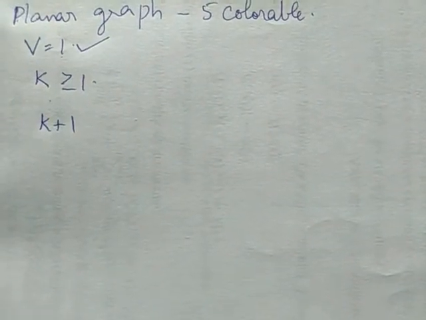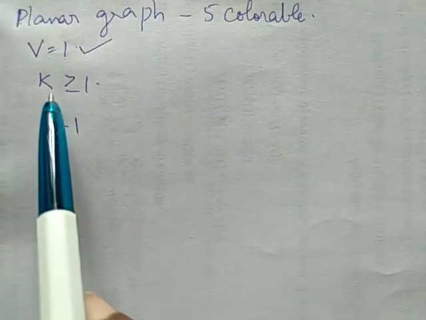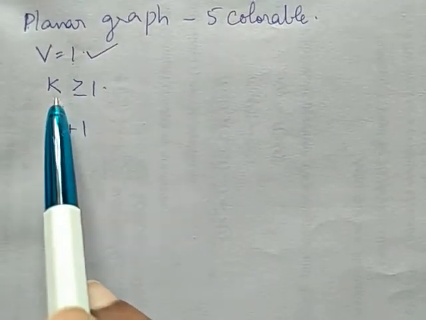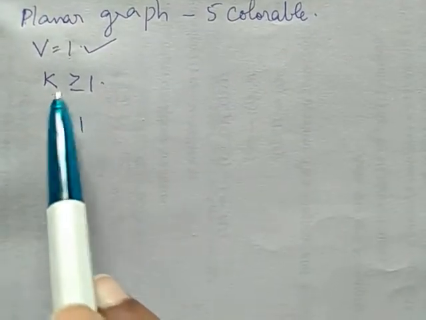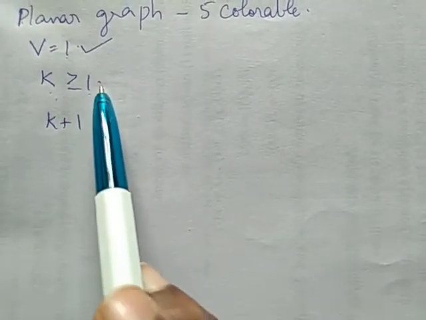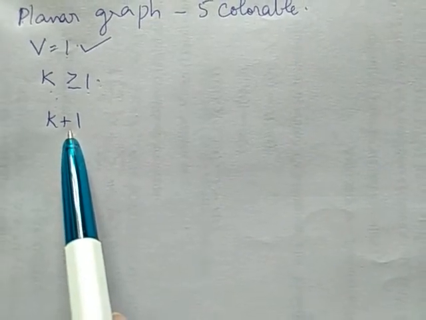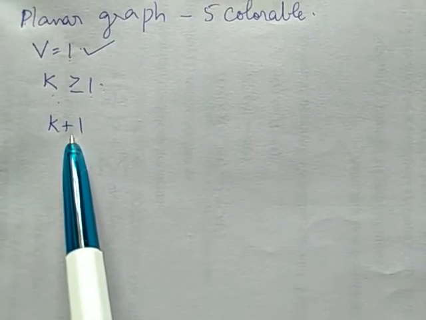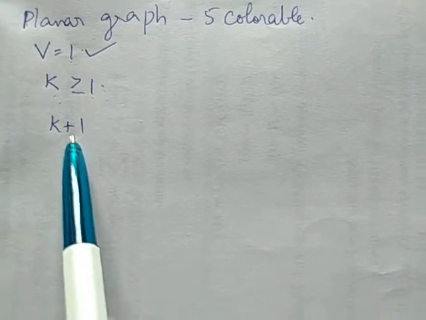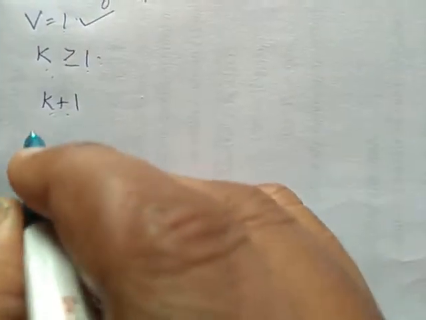Now we assume that the statement is true for a graph with k vertices, k greater than or equal to 1. Using this assumption, we are going to prove a planar graph with k plus 1 vertices is also 5-colorable. Before proving this, I would like to tell you, we already studied that every planar graph